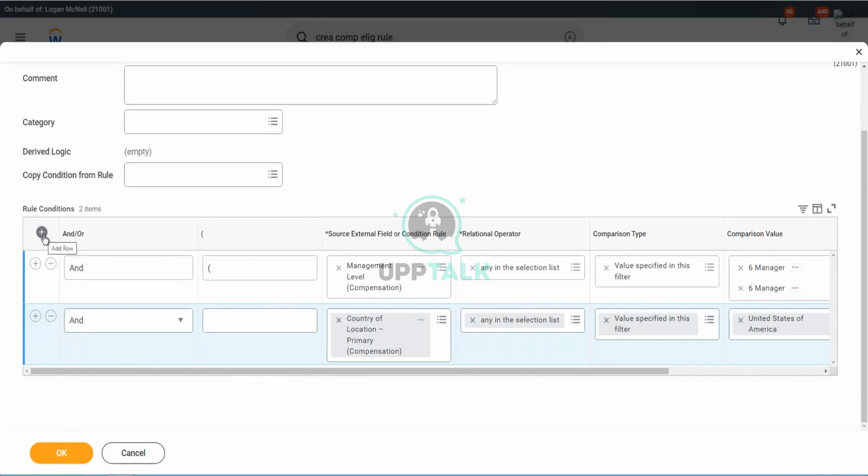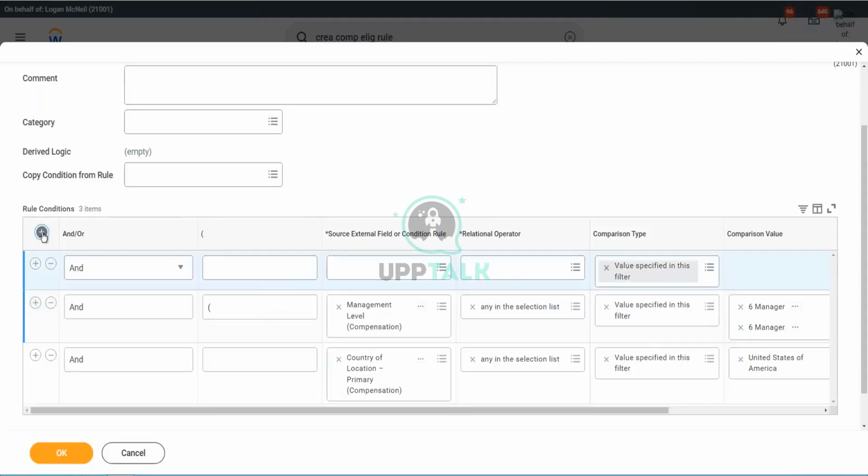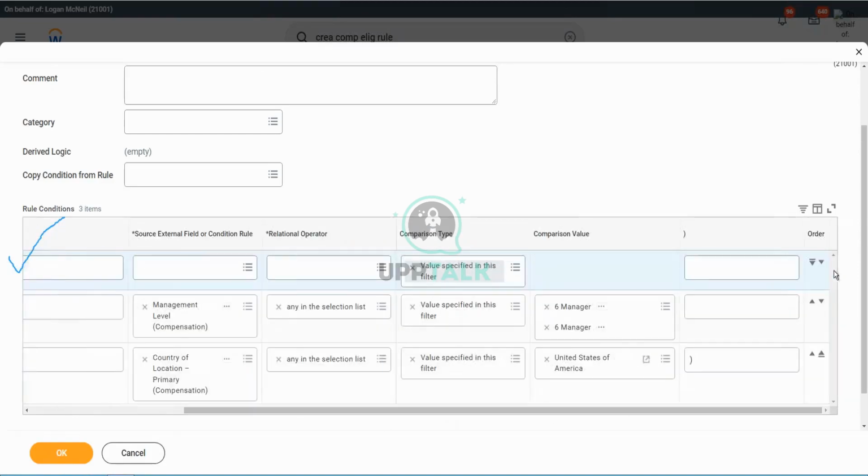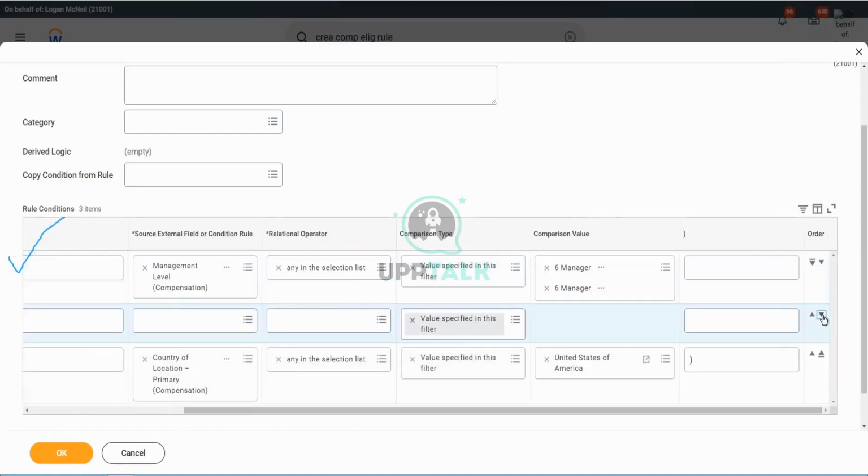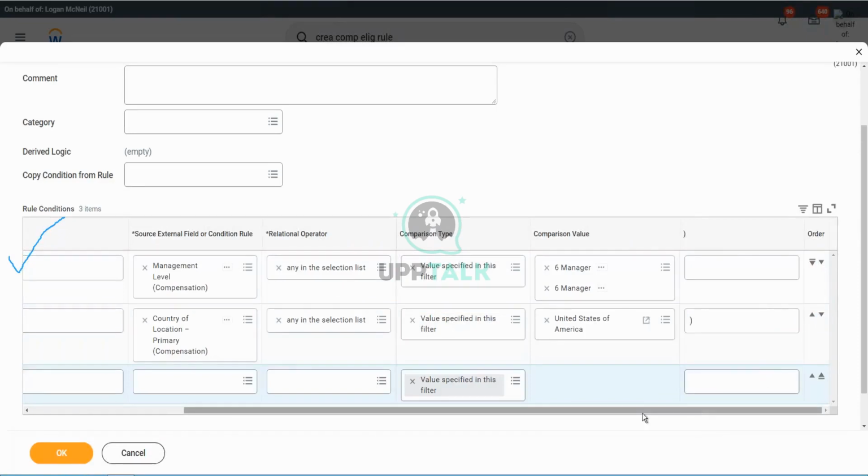Okay, let's try both. If I use the one at the top, see what happens. So what did it do? It adds a row at the top. That's the new row at the top, right? Yes, I can move it down. I can scroll to the right, or I can move it down if I want. Right, I can do that.